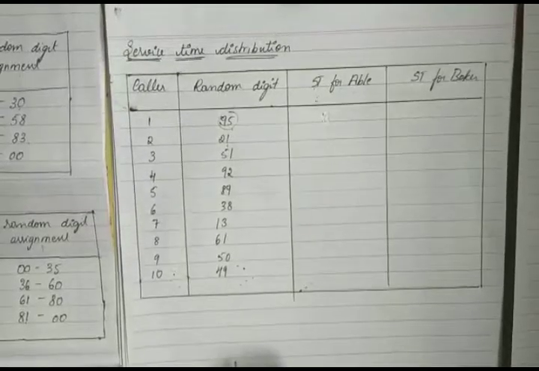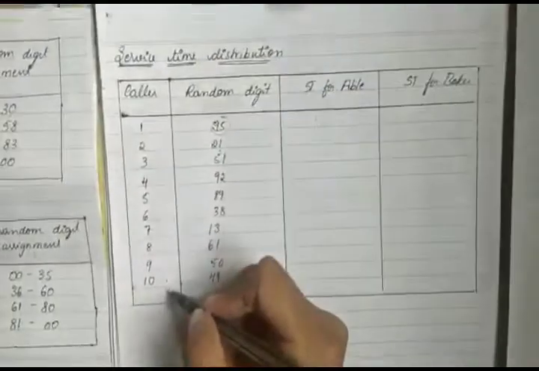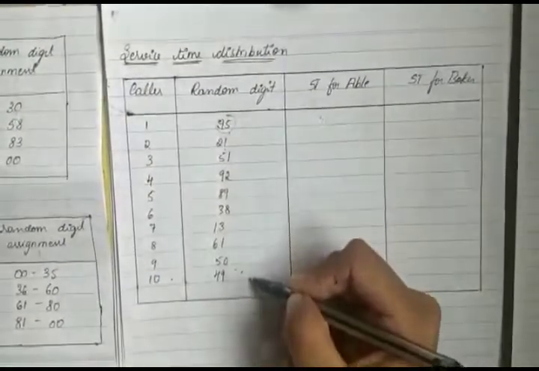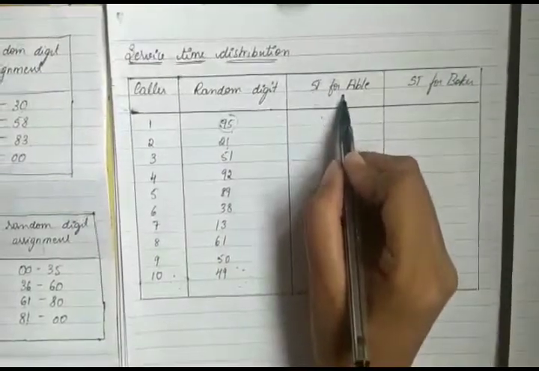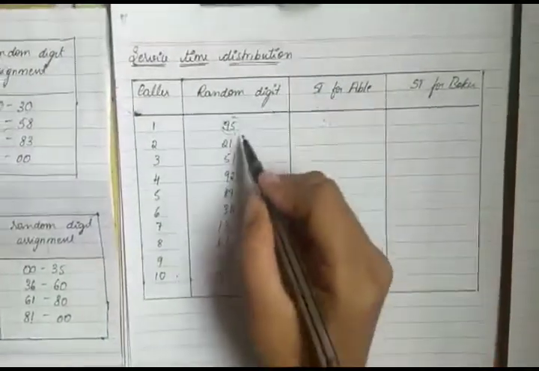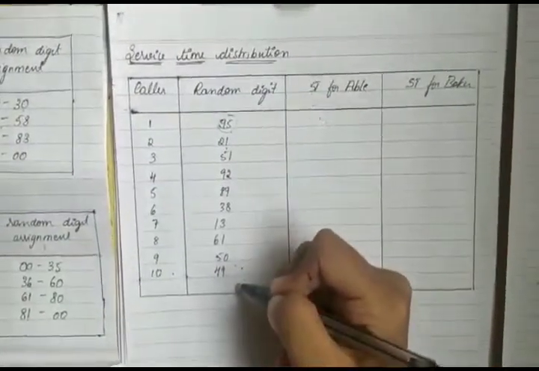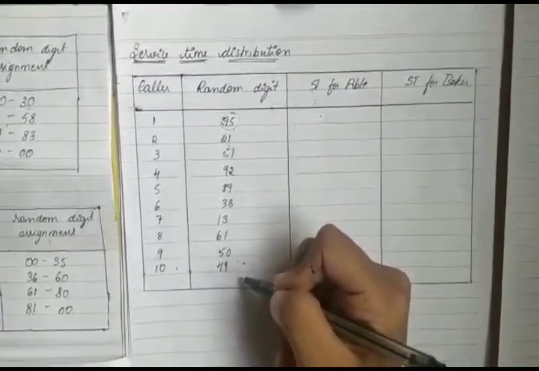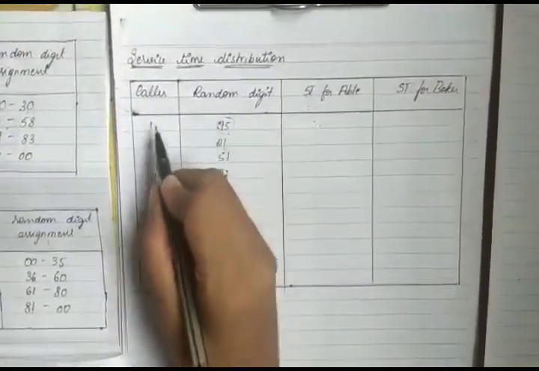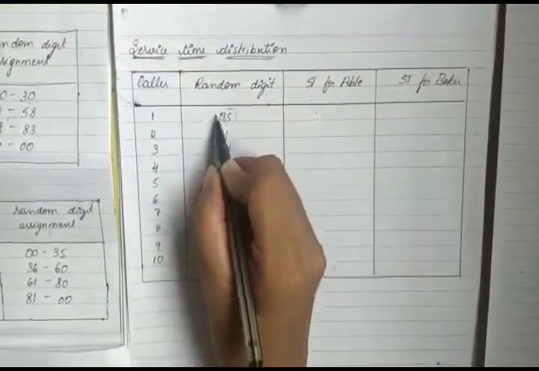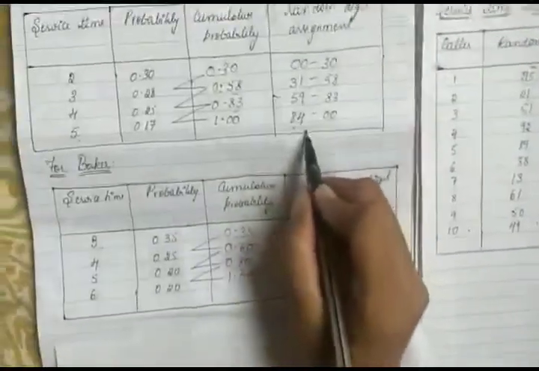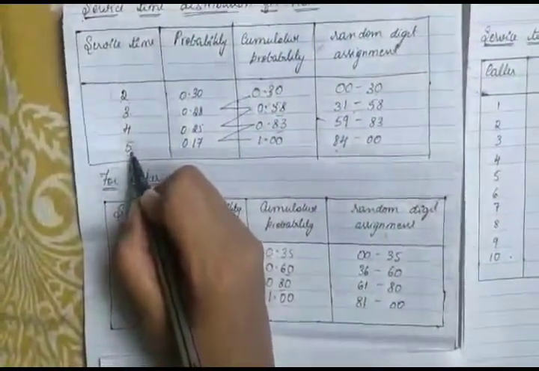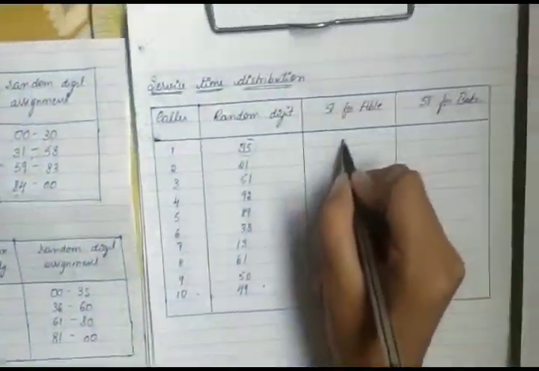Now we are going to determine the service time for 10 callers with the corresponding random digits. We find the service time for both Abel and Baker by checking where the random digits lie in the service distribution table. For the first caller, the random digit is 95, which lies at service time 5.